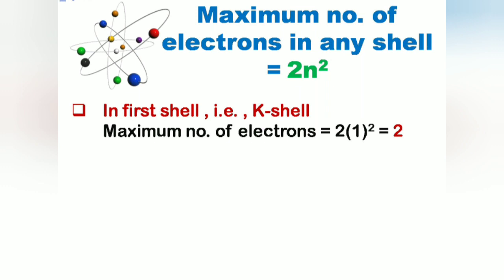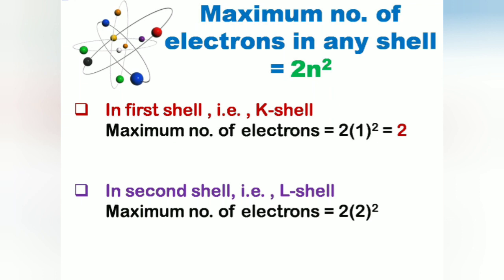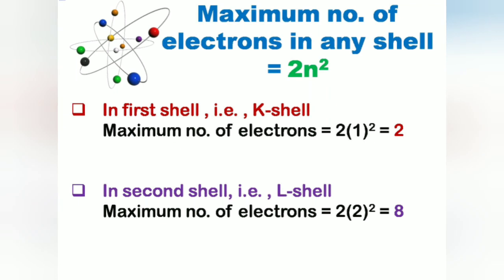Similarly, for L shell, that is second shell, n is equal to 2. So 2 multiplied by square of 2 is equal to 8. Therefore, L shell can accommodate maximum 8 electrons. Like this, we can calculate the maximum number of electrons in any shell of the atom.